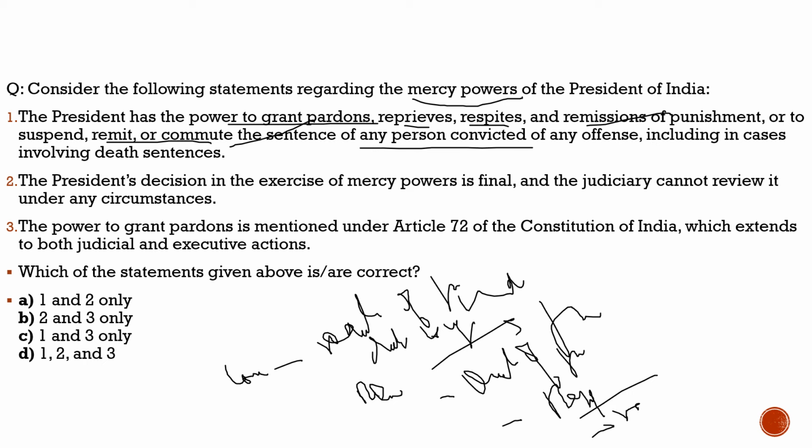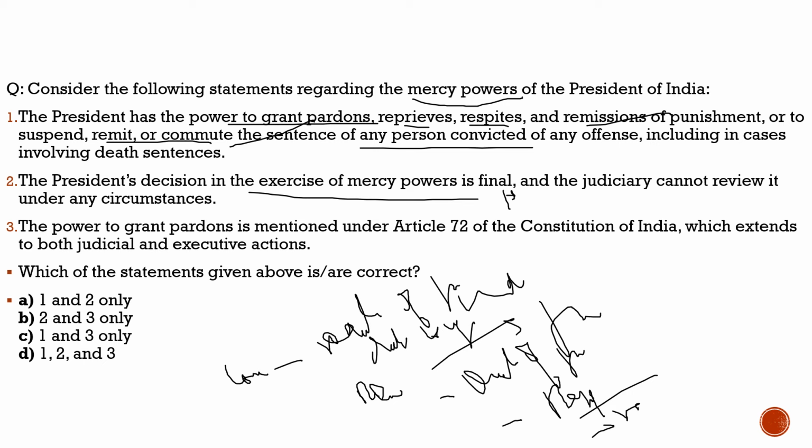Now moving to the second statement, it says the president's decision in the exercise of mercy powers is final and the judiciary cannot review it under any circumstances. Usually the judiciary does not take cases with respect to the president's decisions in such powers. One thing we should know is that in making such decisions with respect to his mercy powers, he is very much dependent on the advice given to him by the council of ministers.